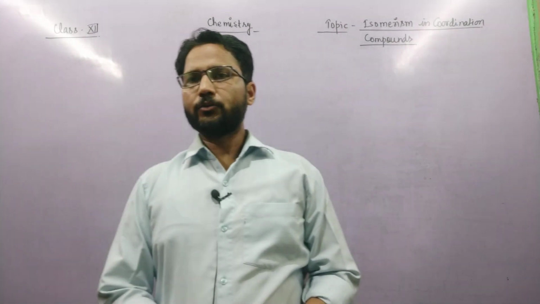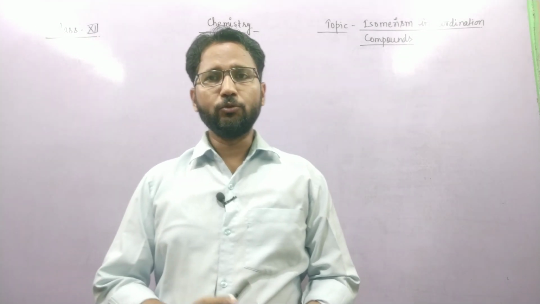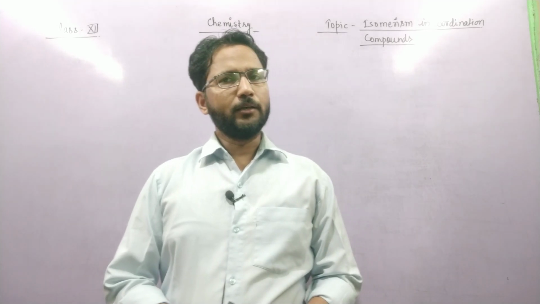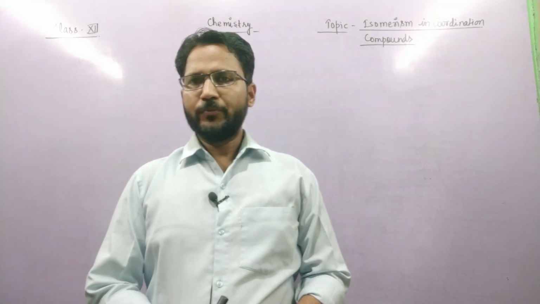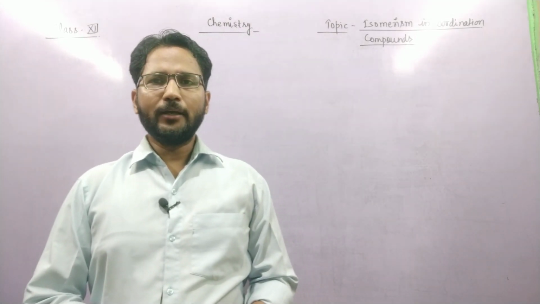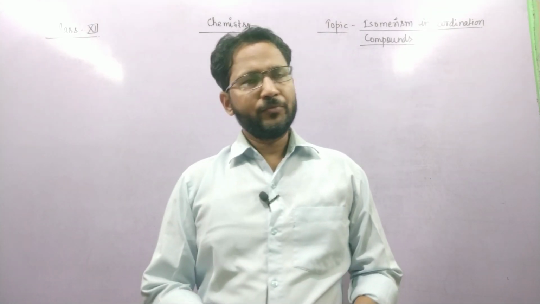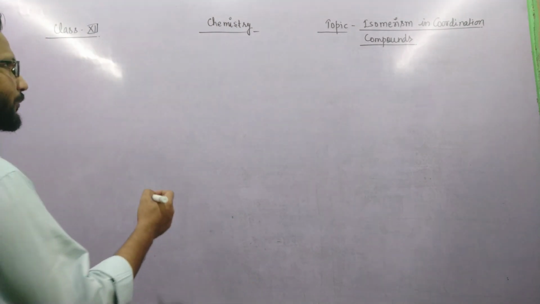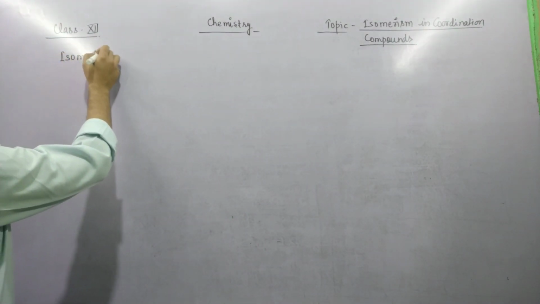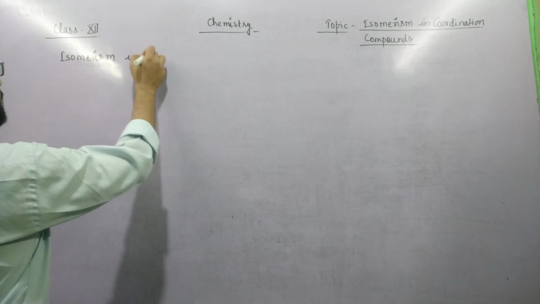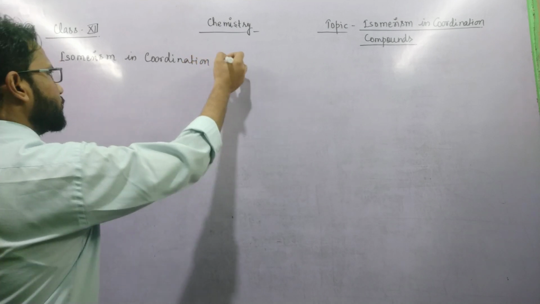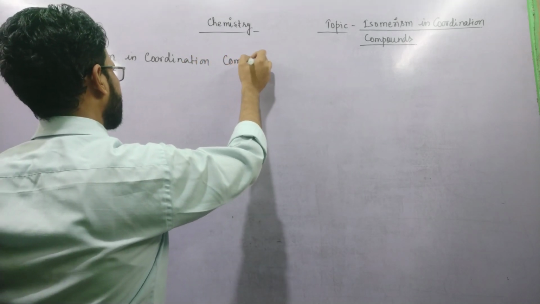Isomers are those substances, those compounds, those molecules which have the same molecular formula but have different arrangement of groups or ligands, and the phenomenon is called isomerism. So the heading is isomerism in coordination compounds.